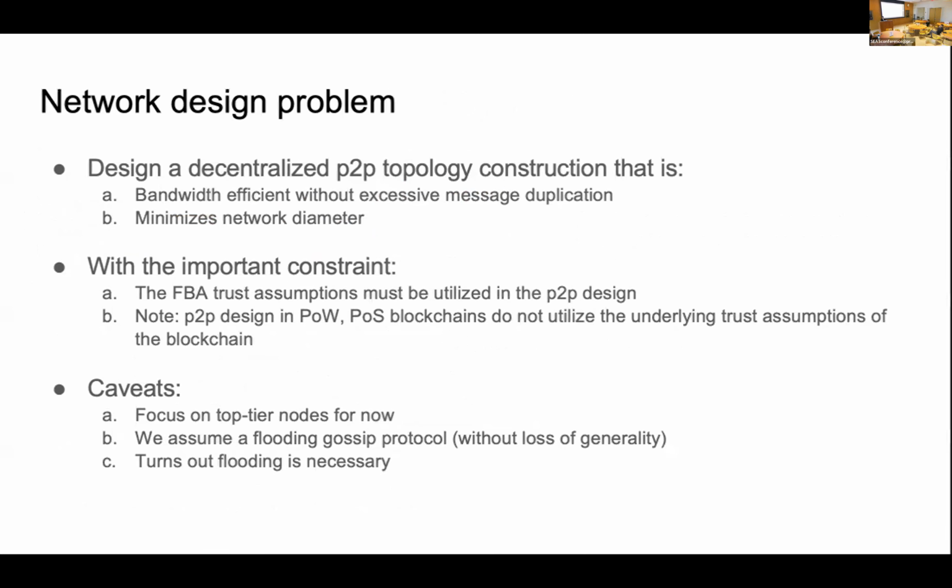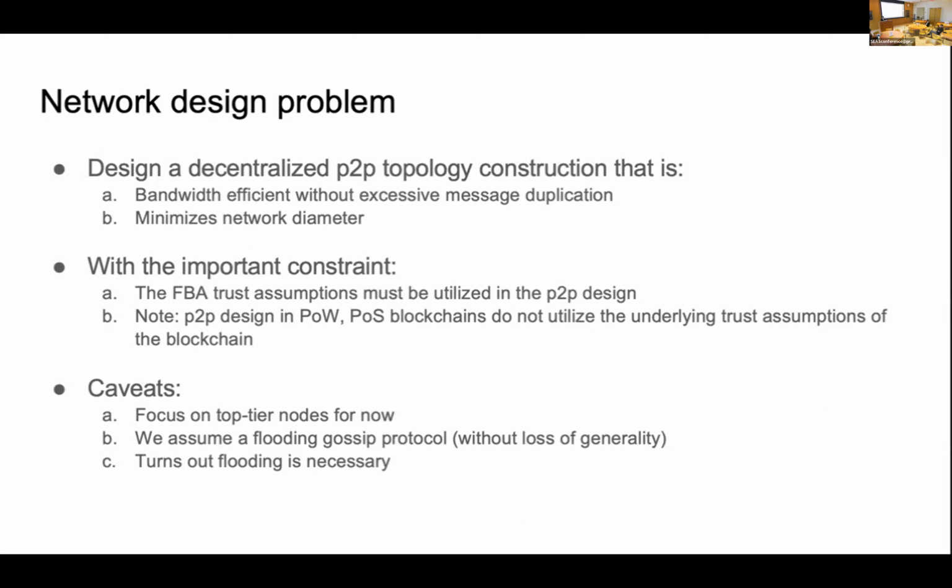Note here that the P2P design at Stellar is a bit different from the P2P design in PoW or PoS, as they do not utilize the underlying trust assumption of the blockchain. So in the next half of the presentation, we will show the network design. Currently, we focus on the top tier nodes, with the assumption that we are applying the flood gossip protocol.